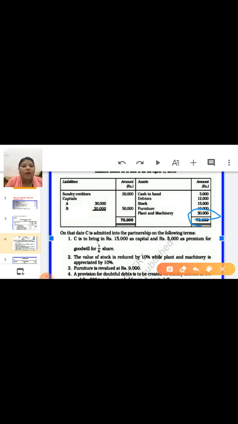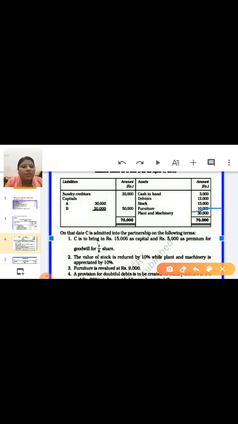Now the third part is given. Furniture is revalued at 9,000. Here furniture new value is given. No increase, no decrease is given. Directly new value is given. So in this case you have to compare with the old value. Furniture old value is 10,000.